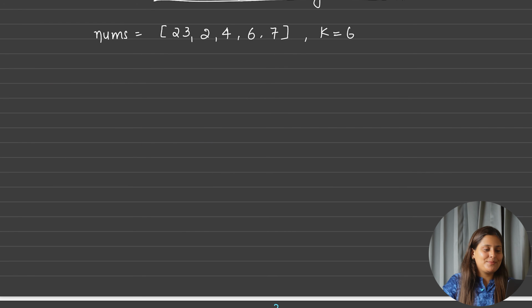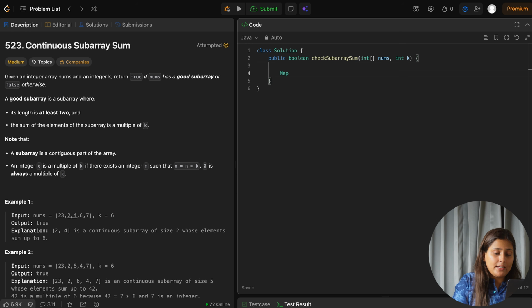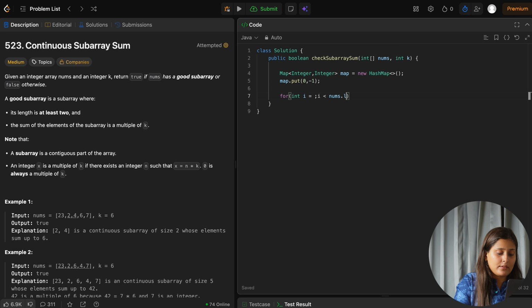So now let's code for this. We have to create a map, correct? Map of integer and integer value also, because we will store the index. Name it map with new HashMap. Yes, I have created the hash map. Now what I want in my map, I want to put 0 with index minus 1. Yes. Now I want to run a for loop from int i is equal to 0 to i less than nums.length, and i plus plus.